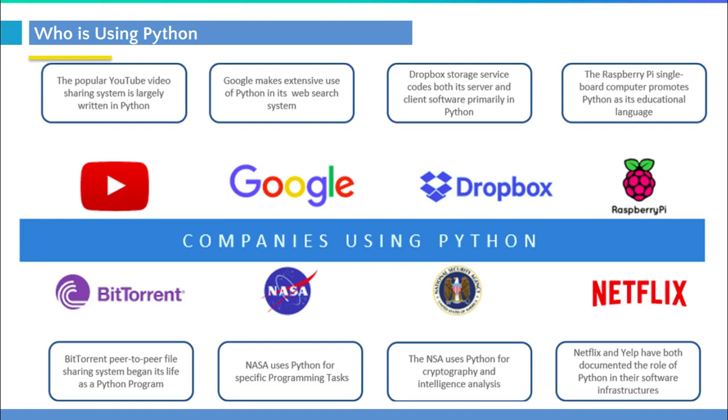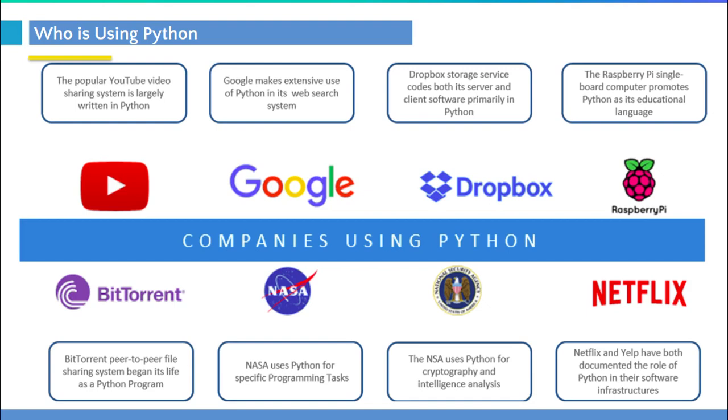So Raspberry Pi, you might have heard about this as well. It's a single board computer which uses Python for any kind of robotic systems, right? So there's Torrent for peer-to-peer file sharing, NASA, then NSA. All these organizations also use Python for their security and cryptography programming tasks, and Netflix also uses Python for their recommendation system, which is well known, and a lot of other components are written in Python, right? So the list is huge.